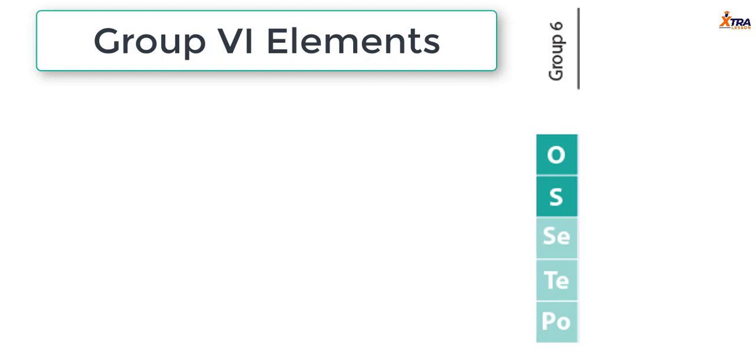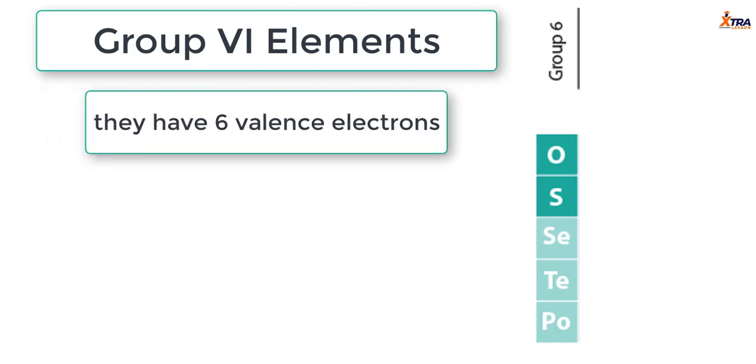Welcome guys. In this lecture we shall discuss the group 6 elements of the periodic table. Now group 6 tells us we're talking about group 6A of the periodic table, not the B group of the periodic table, right? Alright, so what are group 6 elements? Group 6 elements are elements which have 6 valence electrons.